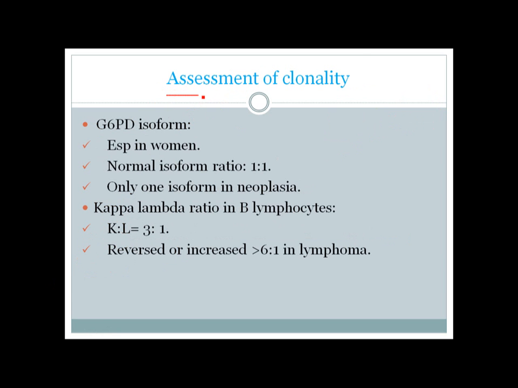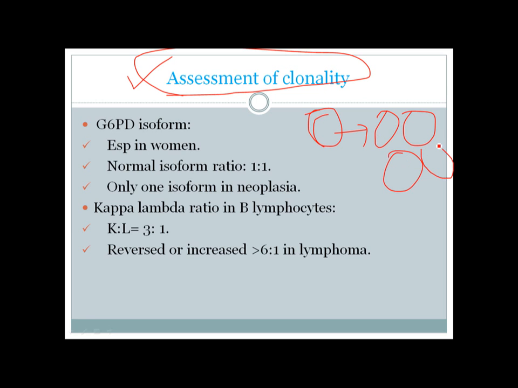This topic is how to assess clonality. I have already mentioned that a tumor actually starts from one cell. One cell gets abnormally activated and grows excessively, and it forms a tumor. To assess the clonality, we can do two tests. We can do G6PD isoform testing. Normally there are many isoforms of G6PD and their ratio is 1:1. In case of neoplasia, only one isoform is present.